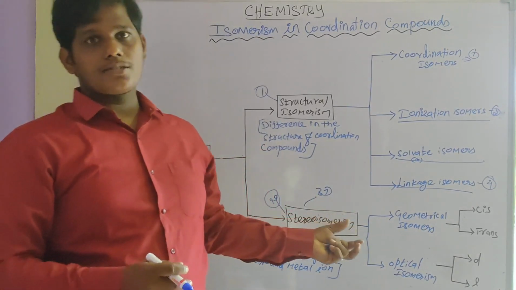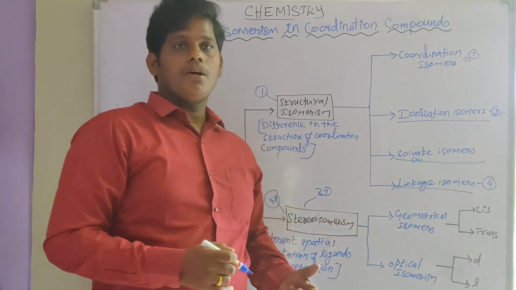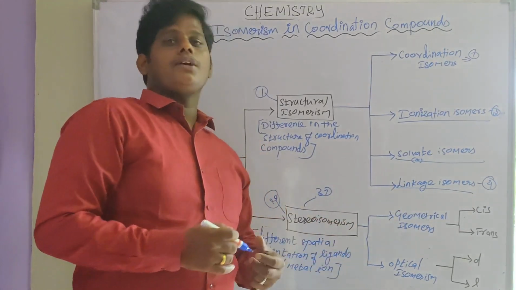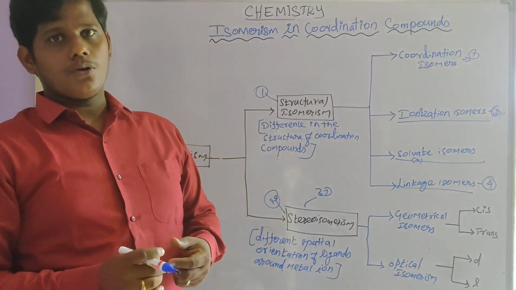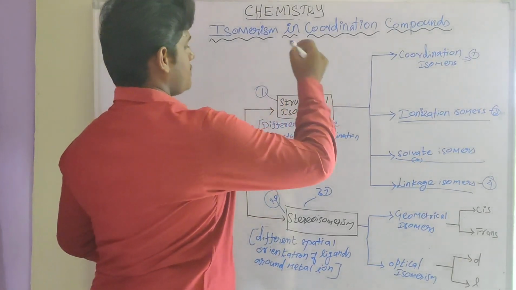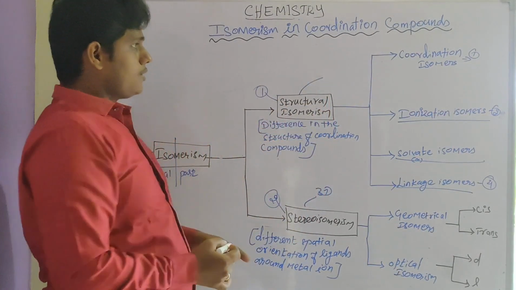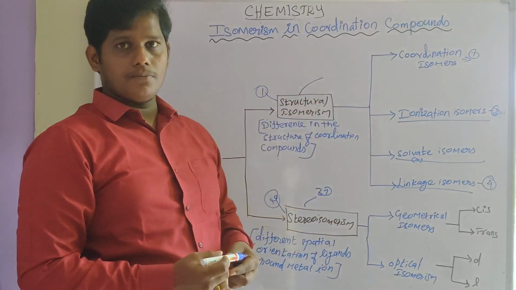Geometrical isomerism is nothing but cis and trans isomerism. Optical isomerism is nothing but D and L isomerism. In this class we discuss only structural isomerism, one by one in detail.